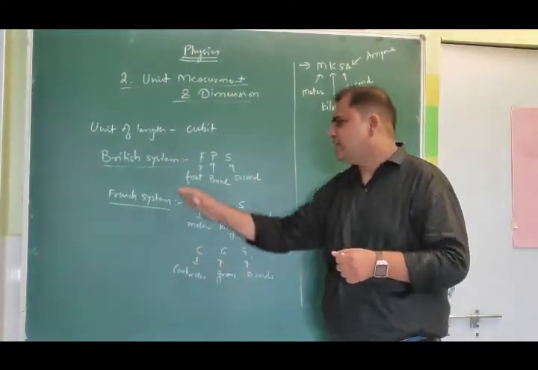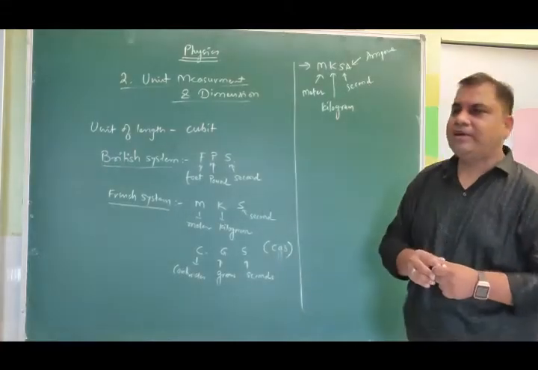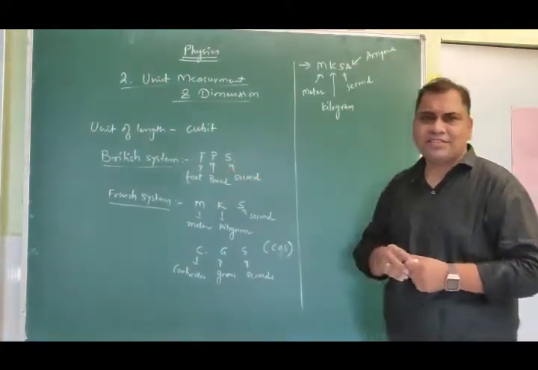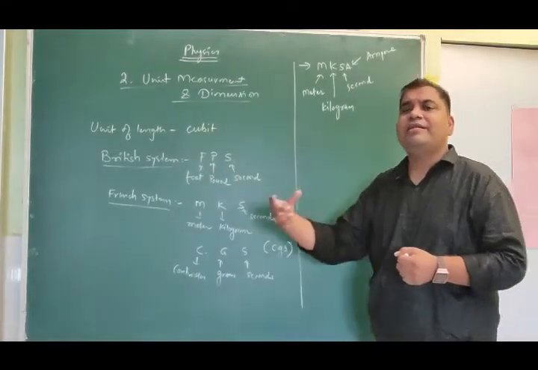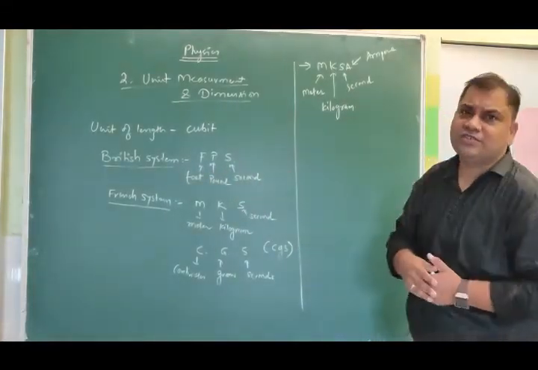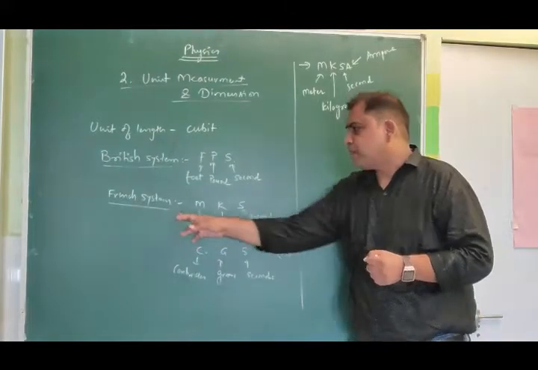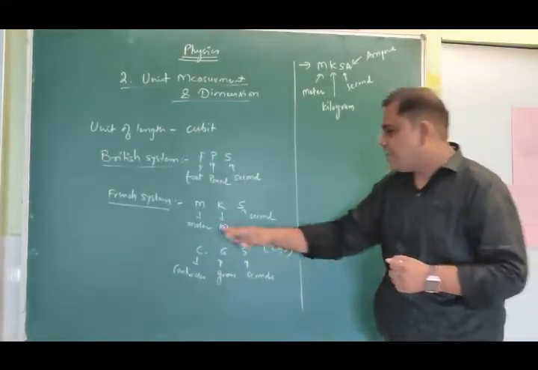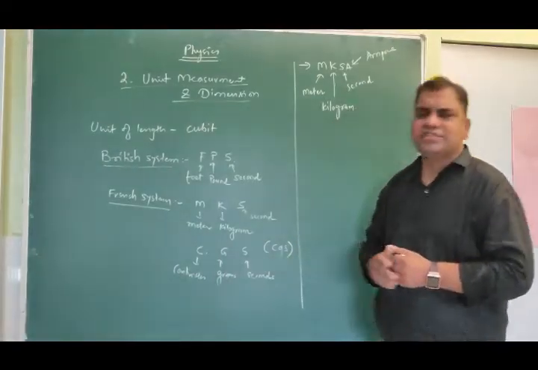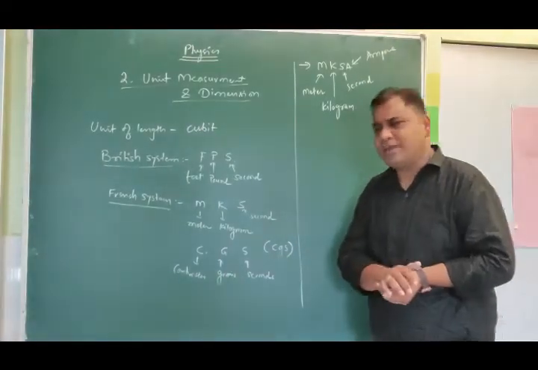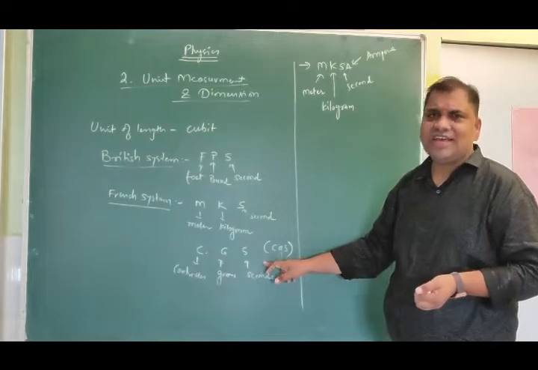So over here you can see we have started off with the British system FPS. I already told you that in FPS we had some human reference frame associated with it. In the French system we have MKS. There is one more unit system which is similar to MKS and which is called CGS.